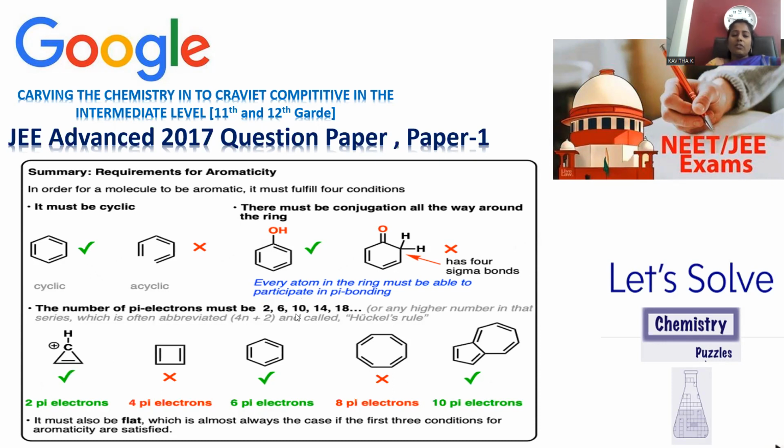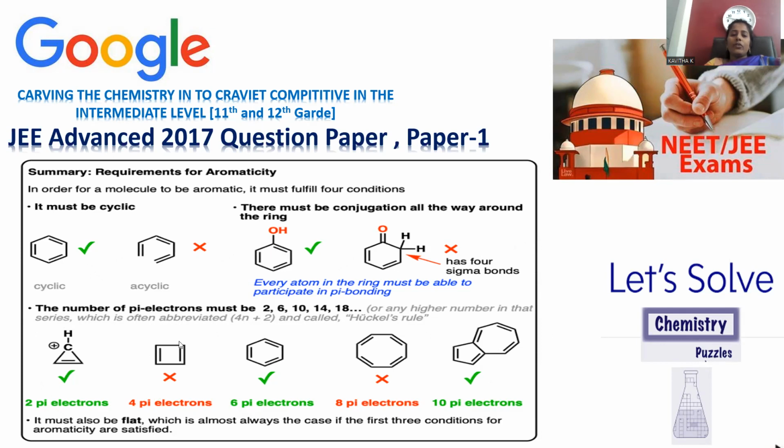According to this concept, we can go for the counting of pi electrons and assigning aromaticity to the compounds. If you go with the compound, you can notice that it is a cyclic one, so the first criterion got satisfied. And if you observe this compound, you can notice 2 pi electrons over here, and 2 pi electrons is a part of the 4n plus 2 pi electron system. Hence, you can say it is aromatic. Put a tick mark over here.